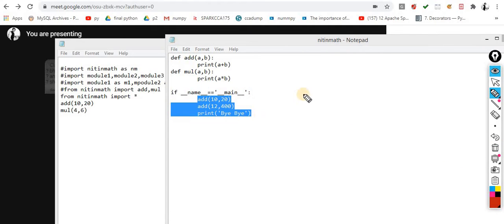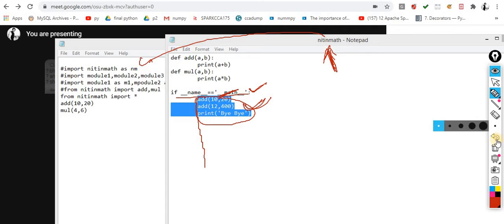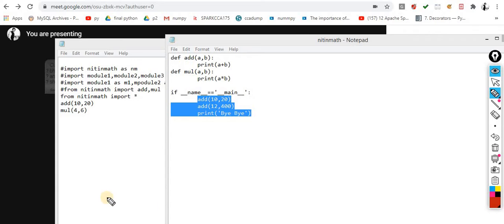If I explain this in a line or two: whenever I call this file directly, as a main program, this condition becomes true, and whatever I put here, whether 10 lines or 10,000 lines, will be executed. When it is called indirectly, this variable contains some different value, the condition is false, and it won't execute. Let me show you the entire step, then I will come back to your questions.